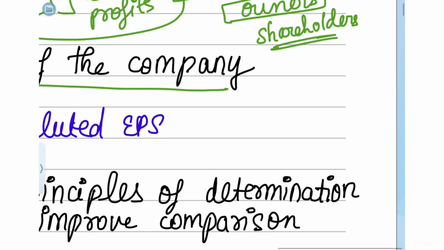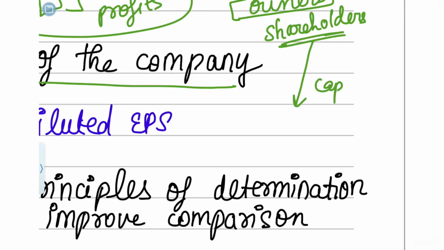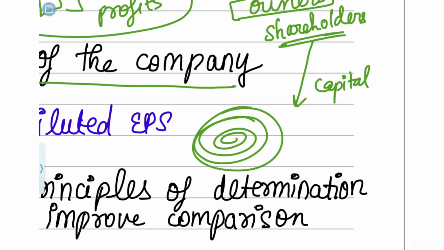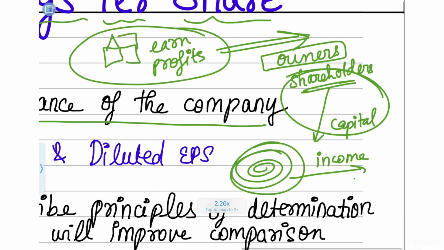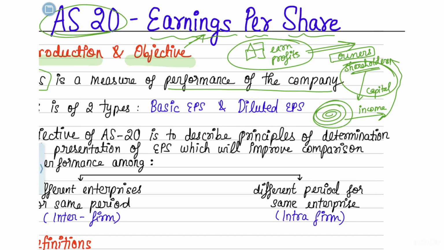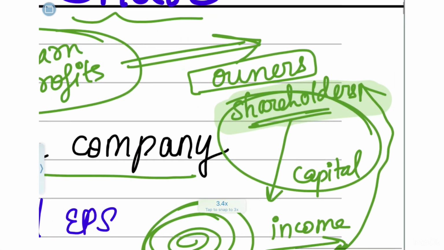So what the shareholders would have done, the shareholders would have invested their capital at the start of the company, so that the company could run and generate some income. And now once the company has generated some income out of the money which was invested by the shareholders, this income will again go to the shareholders as an earning, as a return to its investment. So in simple form, it means that the company has some earnings or profits during the year, and these earnings or profits are distributed to the shareholders.